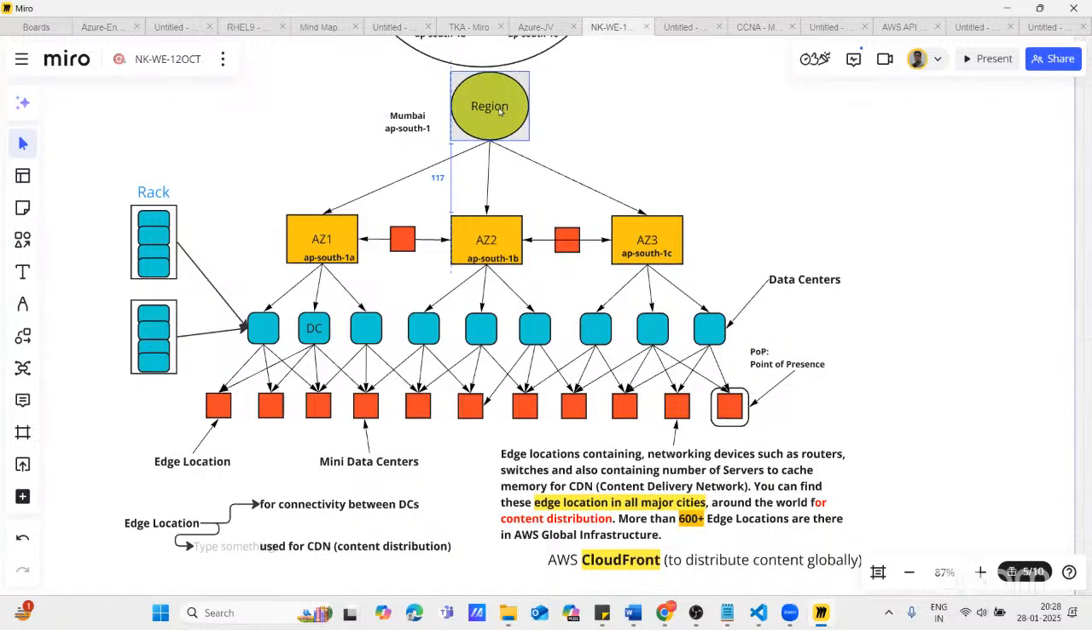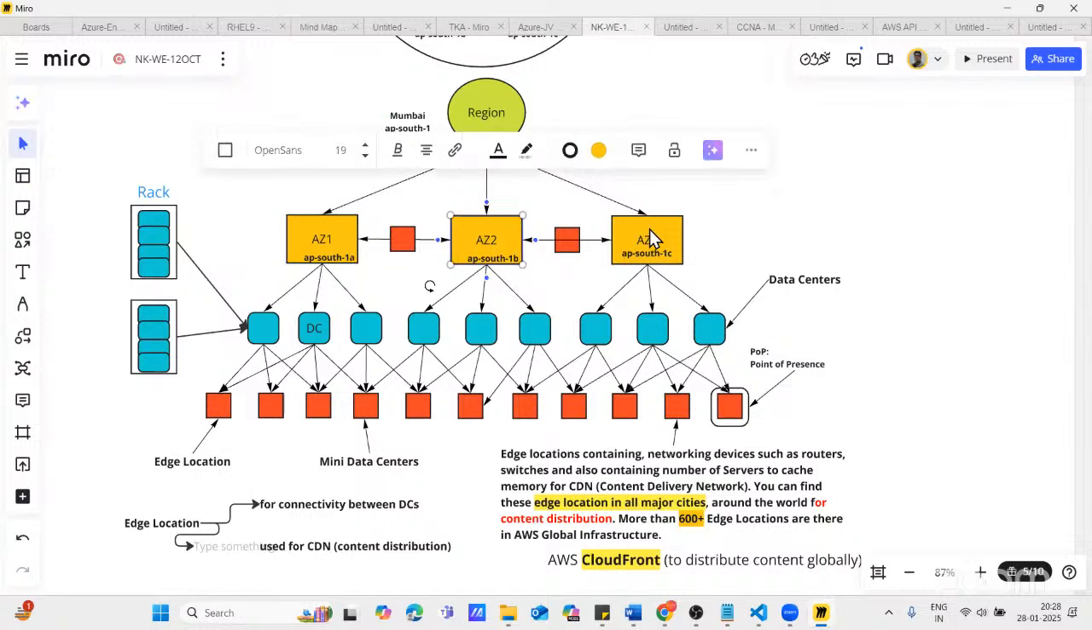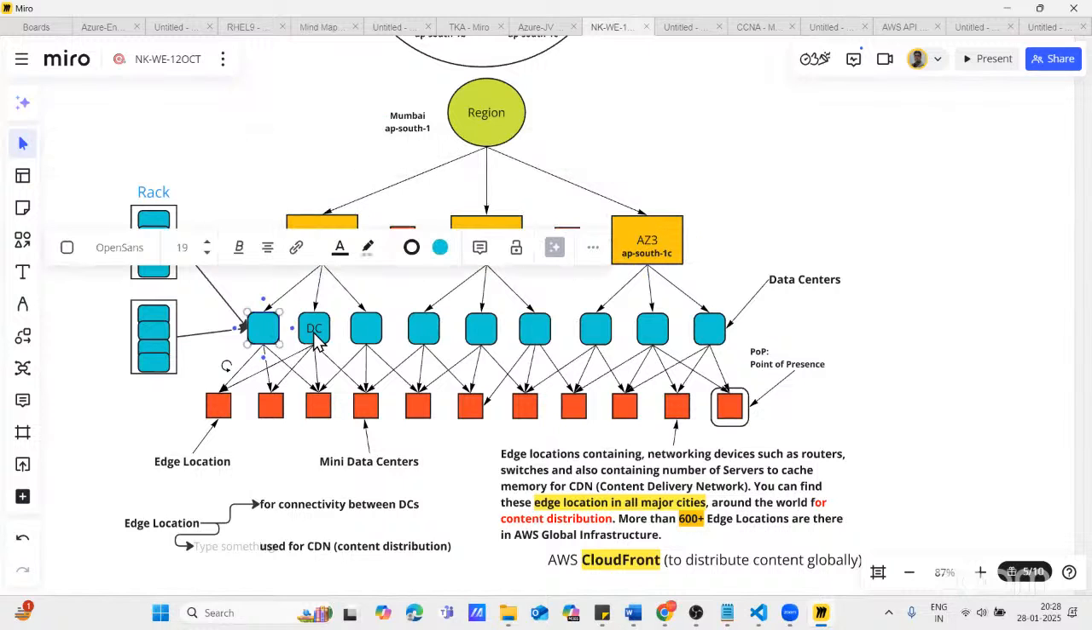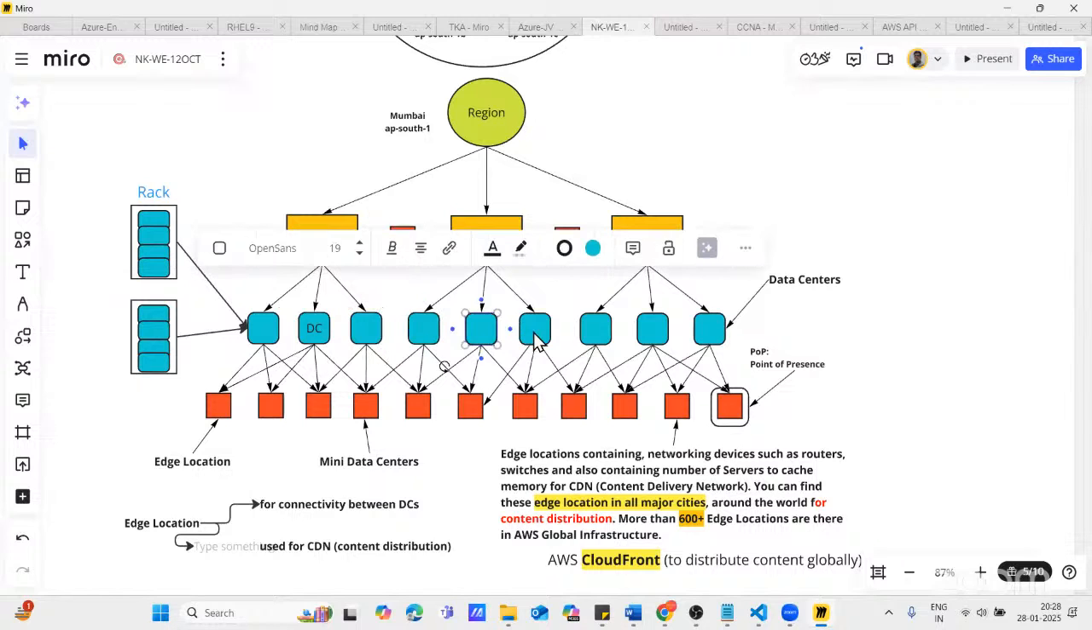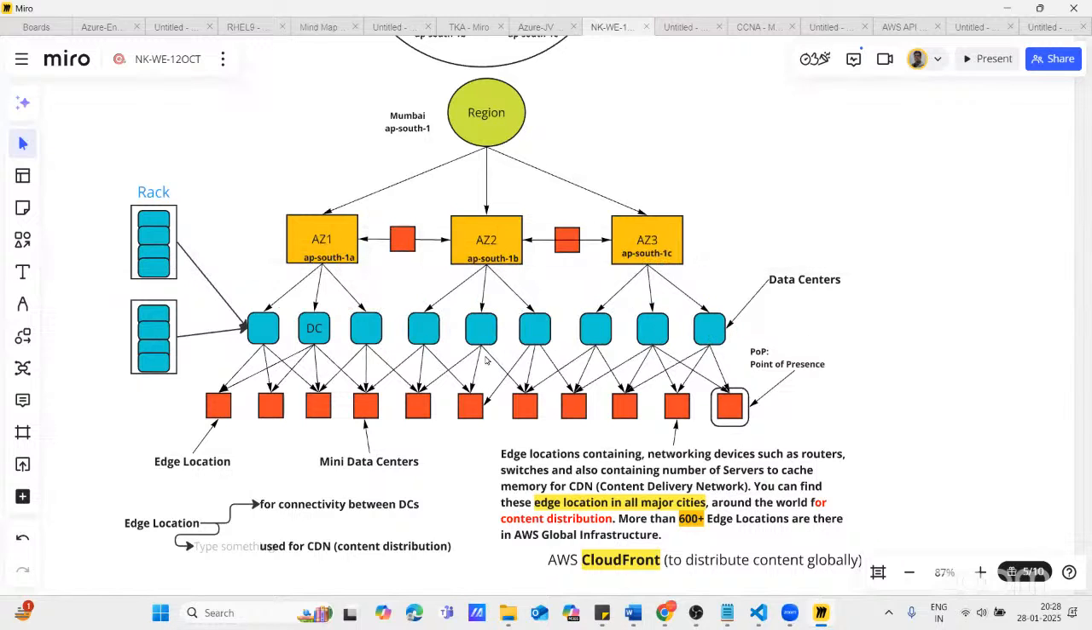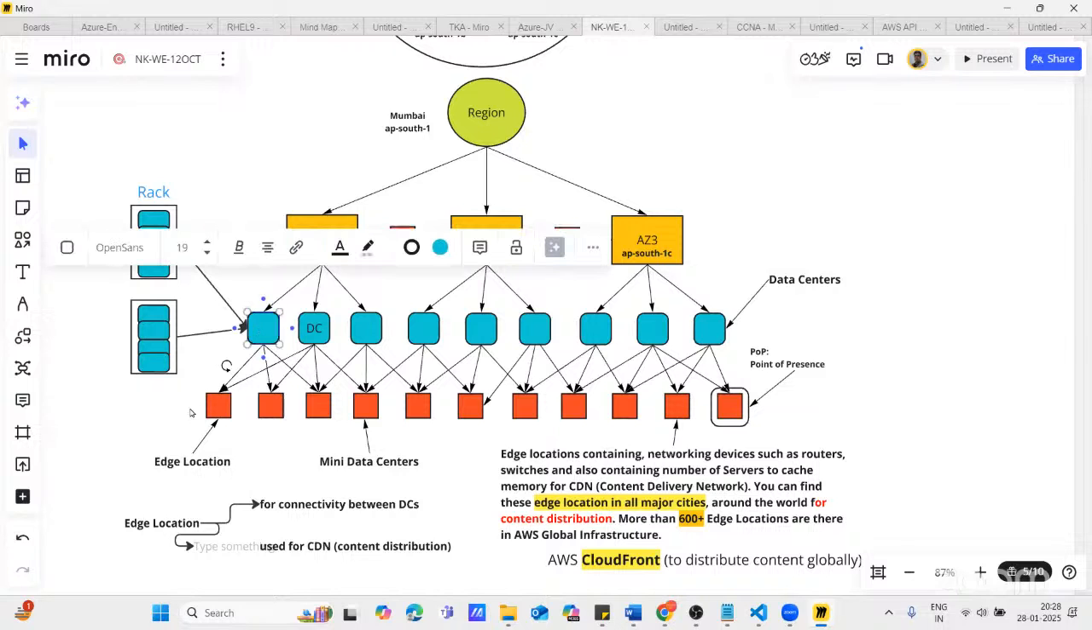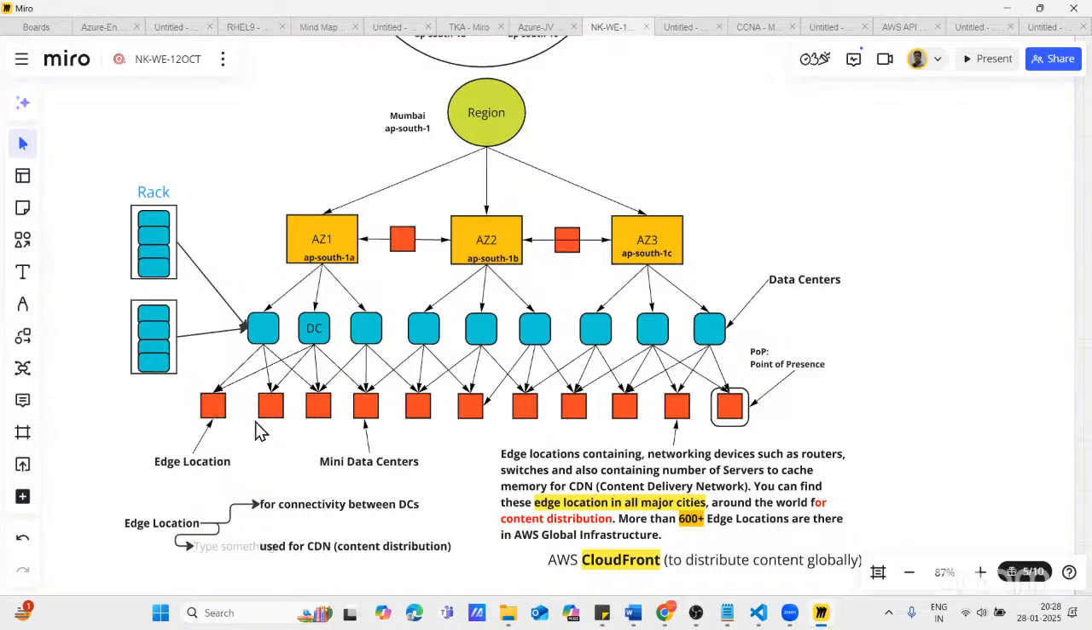So first of all, let's say this is a region. Within a region, we have three availability zones, and every availability zone has some data centers. These are the data centers you can see in green color, right? And all these data centers are connected with the edge locations. Edge locations are simplified data centers, or you can say small data centers. In very basic language, these edge locations are available in all major cities, and these are the mini data centers.